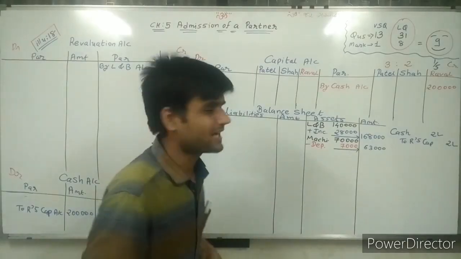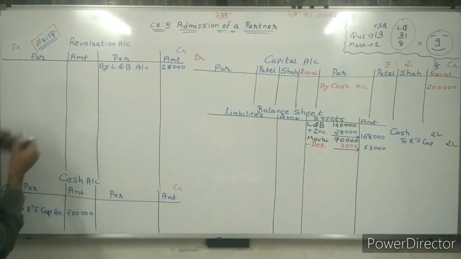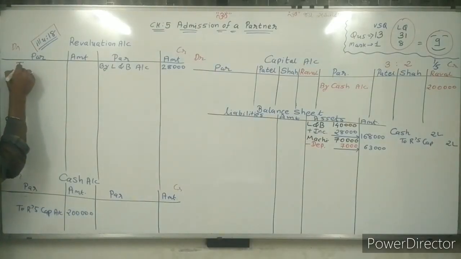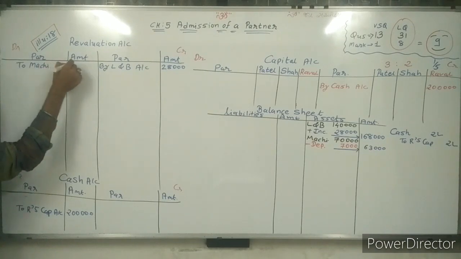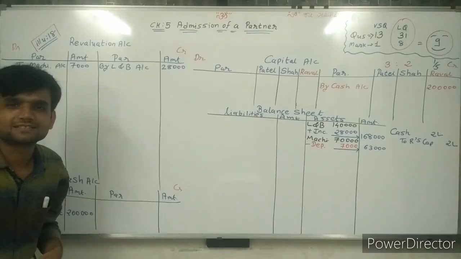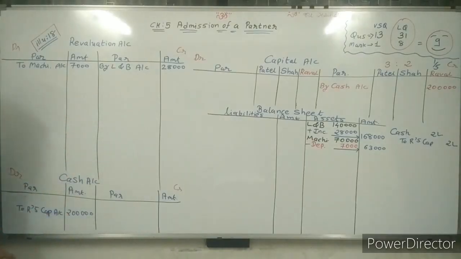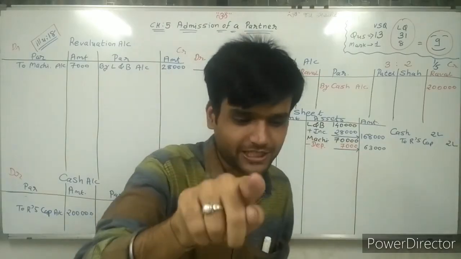Sir, how much sad? 7,000 rupees sad. So write down here debit side to machine account 7,000 rupees. Sir, simple one. Don't worry. Be happy. Doing adjustment number 3.